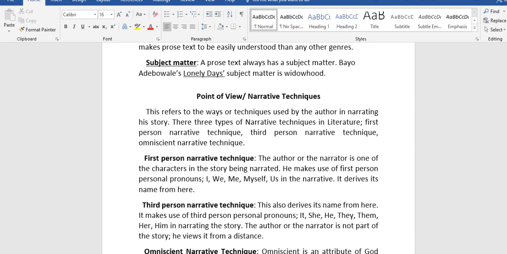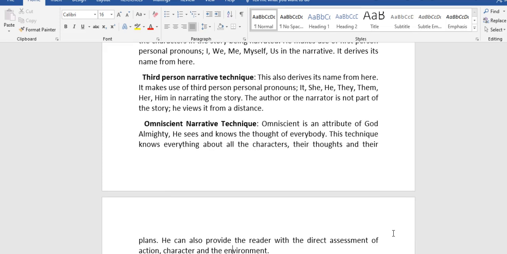First-person narrative technique: the author or the narrator is one of the characters in the story being narrated. He makes use of first-person personal pronouns, I, we, me, myself, us in the narrative. It derives its name from the first-person personal pronoun.